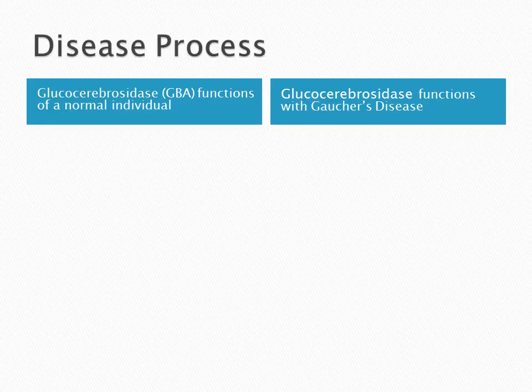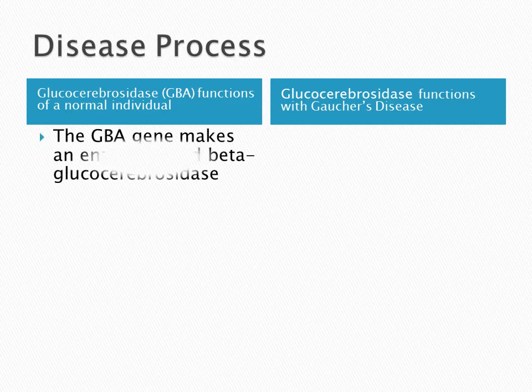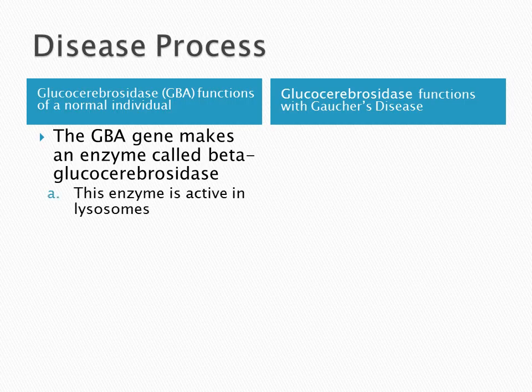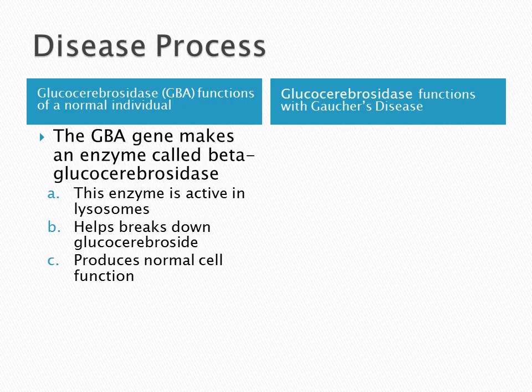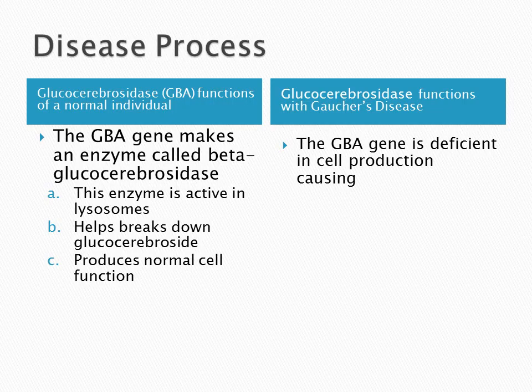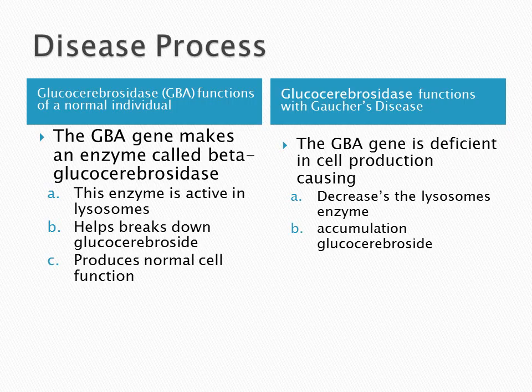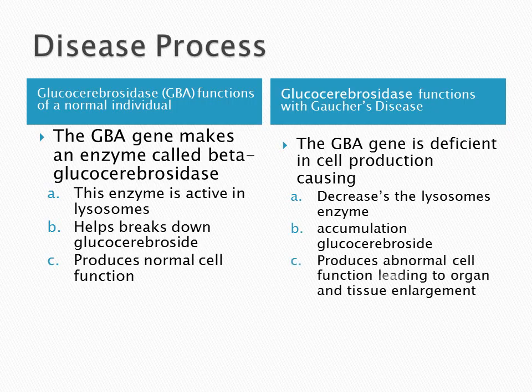Disease process. Glucocerebrosidase, also known as GBA, functions in the normal individual. In a normal individual, the GBA gene makes an enzyme called beta-glucocerebrosidase, which is active in lysosomes, therefore helping break down glucocerebroside. The glucocerebroside produces the normal cell function. In a person with Gaucher disease, the GBA gene is deficient in cell production, causing a decrease in the lysosomal enzyme. Therefore, accumulation of cerebroside takes place, resulting in the enlargement of organs and tissues.